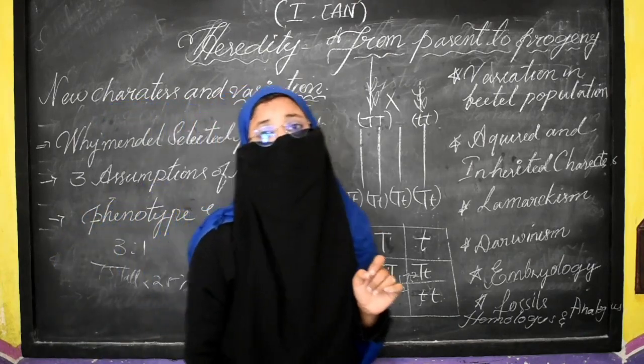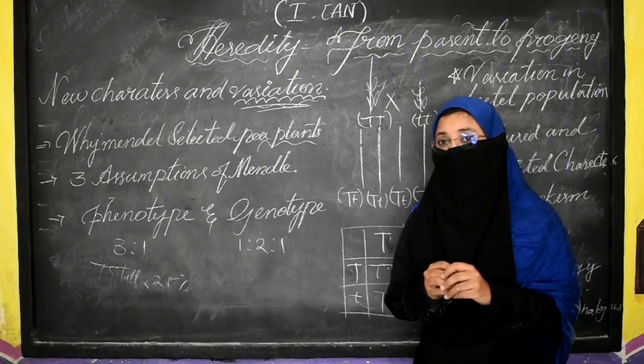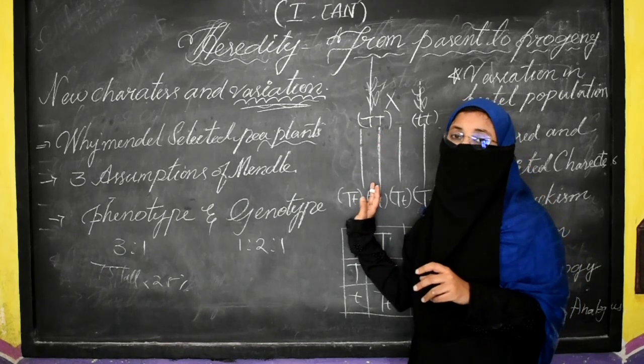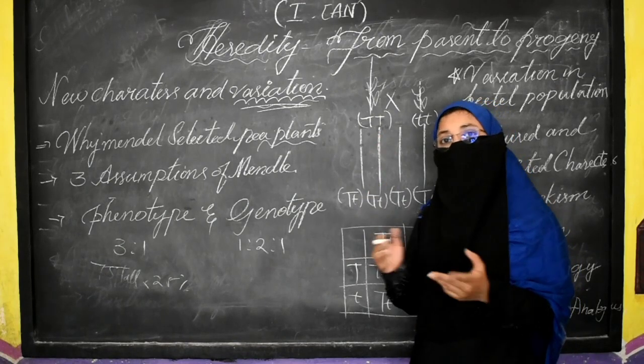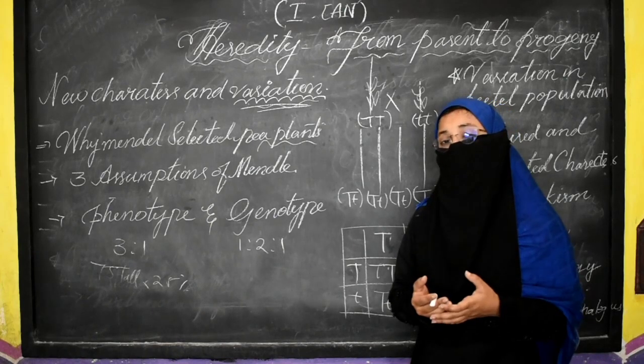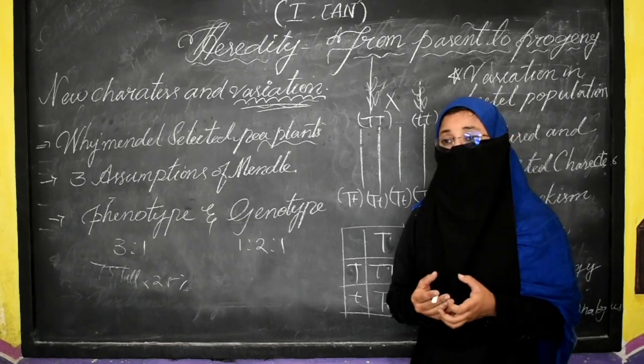Now the next thing is the dihybrid cross. What Mendel did in the dihybrid cross is that he crossed two characters. Here we selected one character only, that is the length of the plant body, or we only selected the color. But Mendel in the dihybrid cross selected two characters, that is the color and the type of the seed.